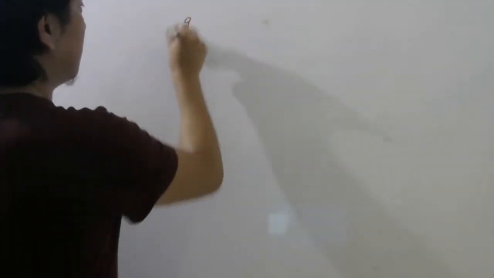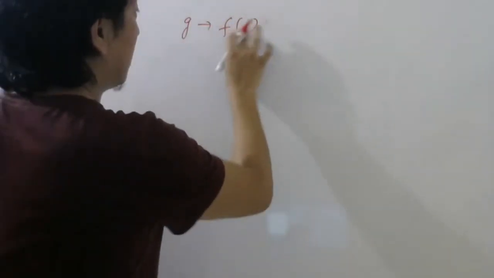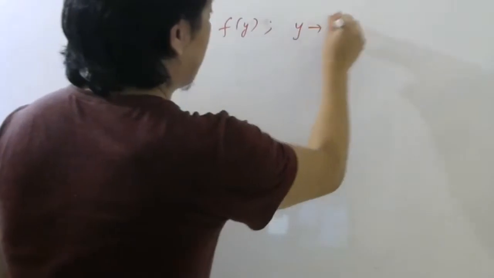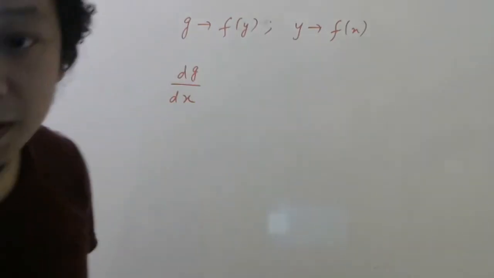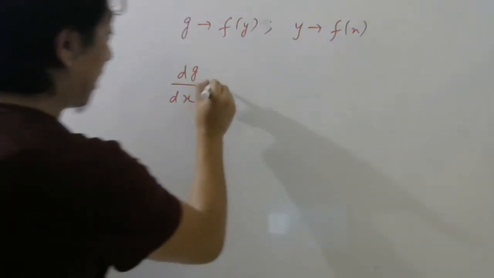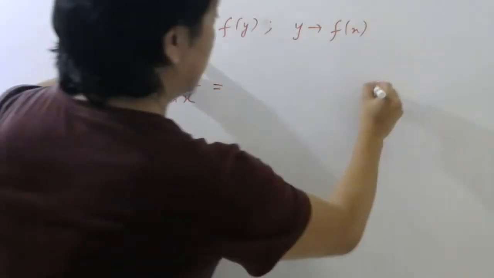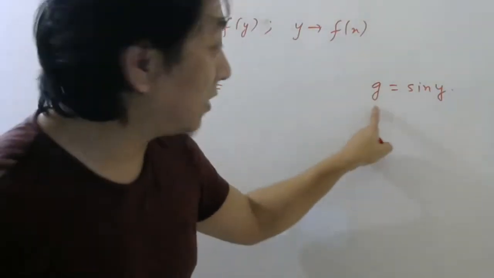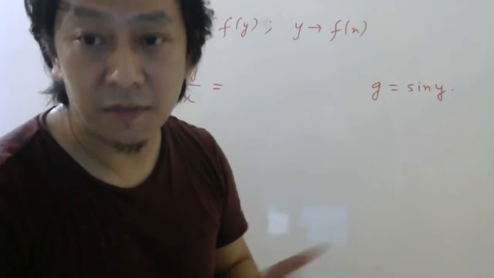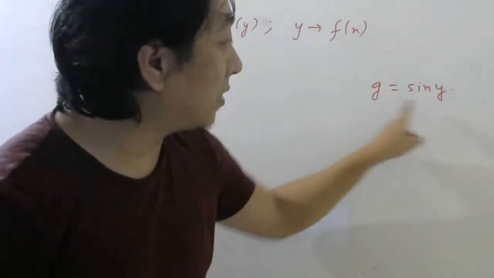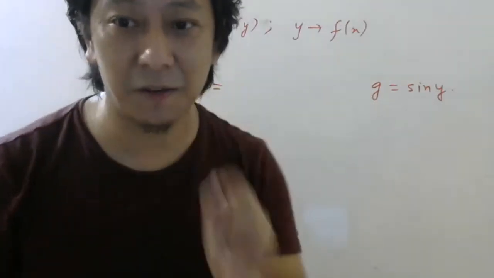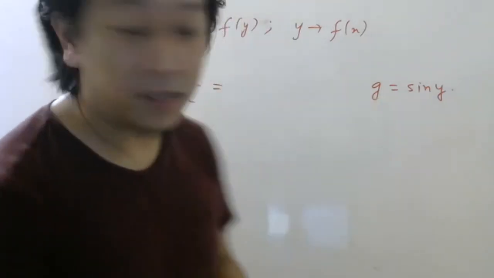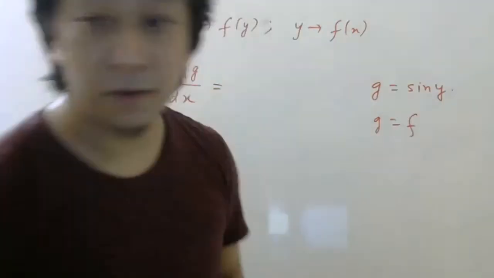Okay, so if G is a function of X, sorry, Y, and Y is a function of X, how to find dg by dx? Can I do this directly? Suppose somebody says G is equal to sine Y. If I write G equal to sine Y, then what does it mean? G is a function of what? First answer step by step, so that we understand everything. When I write G equal to sine Y, then G is a function of which variable? Y or X?